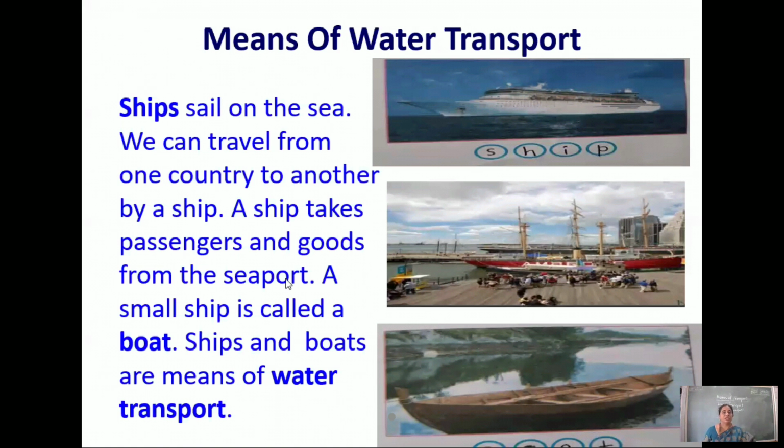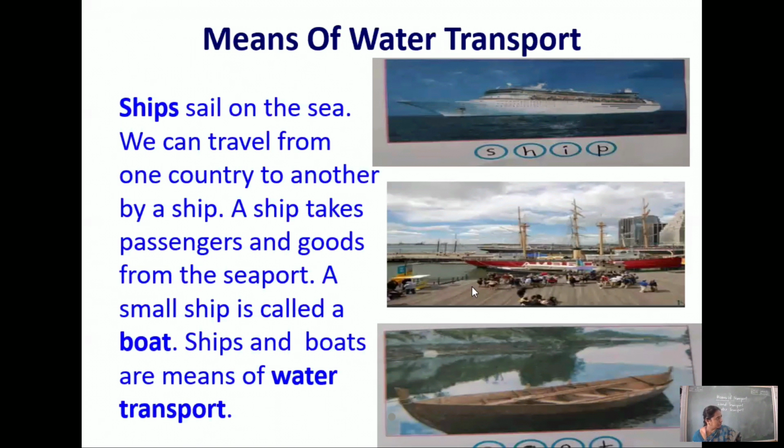Not only passengers, but also things or goods are transported by a ship. Where do these ships take passengers and goods? At the seaport. You can see here, children, that ships are anchored or stopped.